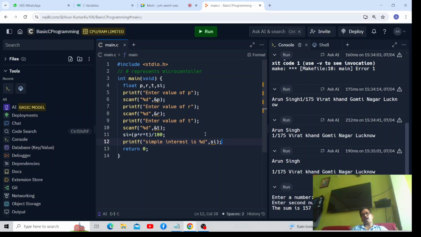Any doubt, Ayush? No sir. Sir, please tell me about %d once again. Percentage D means integer value. And that entered integer value will get stored at the memory location of p, r, or t. Actually, here I have taken %d, but you can take float also because the variables were float type. Here simply you can write %f, see. Now run this code.